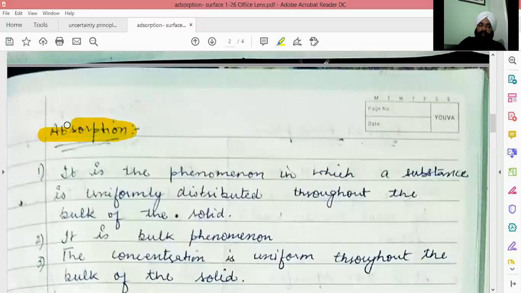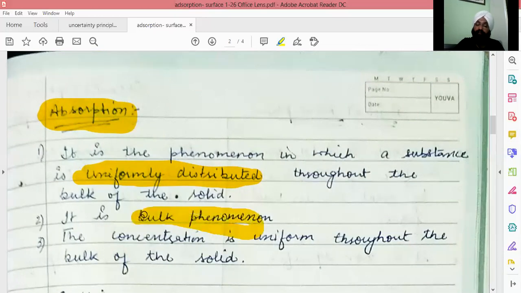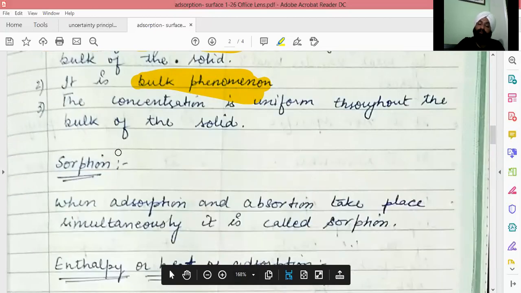The next topic is absorption, the normal process which we came across in our daily life, which we already studied in the lower classes. So here the substance is uniformly distributed. It cannot accumulate at the surface, but it is uniformly distributed throughout the solid. So it means at the surface also, inside the bulk also. It is the bulk phenomenon. Concentration is uniform, but in case of adsorption, the concentration is more at the surface than in the bulk. Here, the concentration is uniform throughout the bulk of the solid.